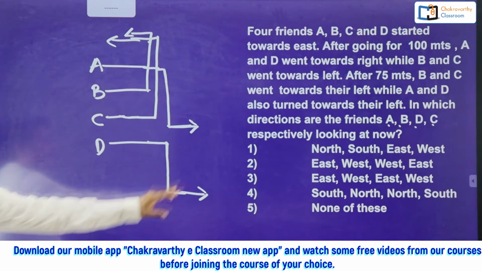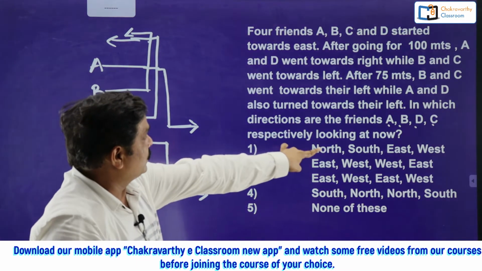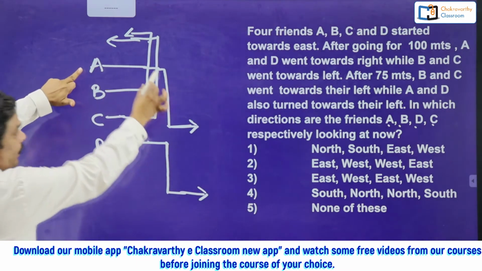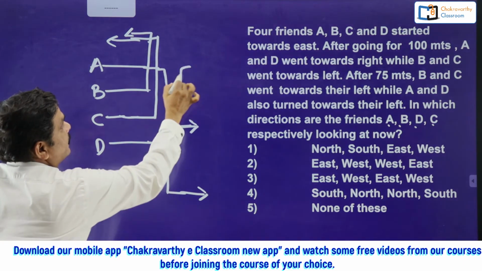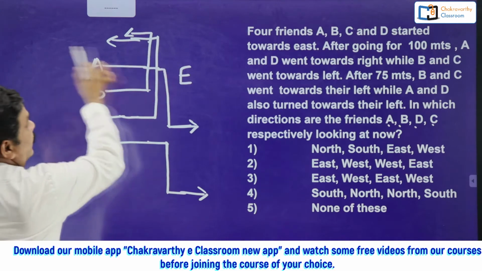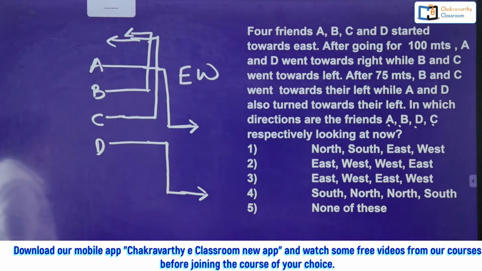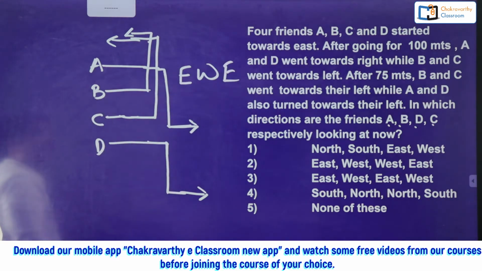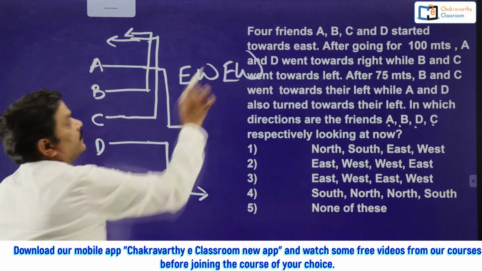Now the question is in which directions are the friends A, B, D, C in that order? In that order, A is looking at east. Next, B is looking at west. Then D is looking at east. And finally C is looking at west.